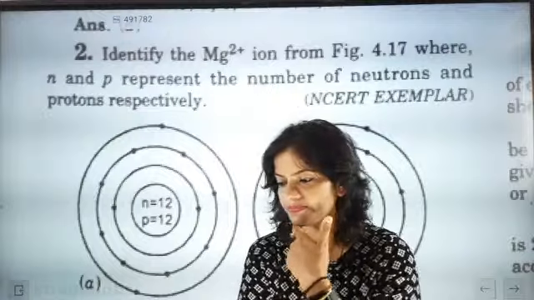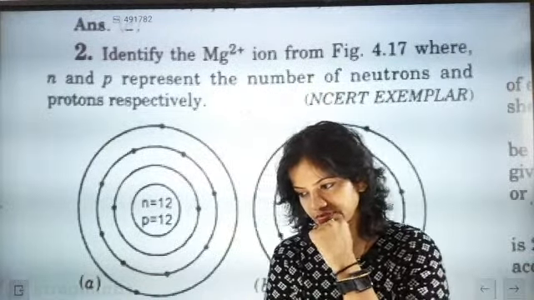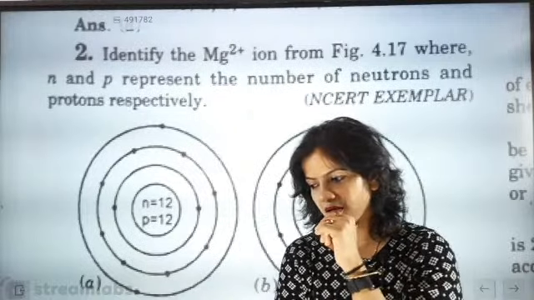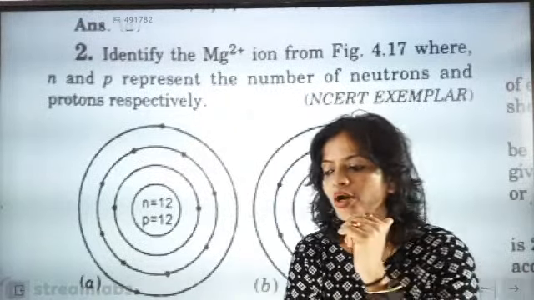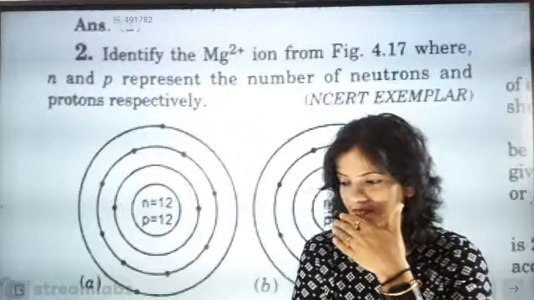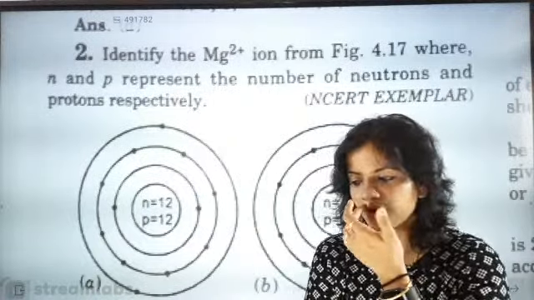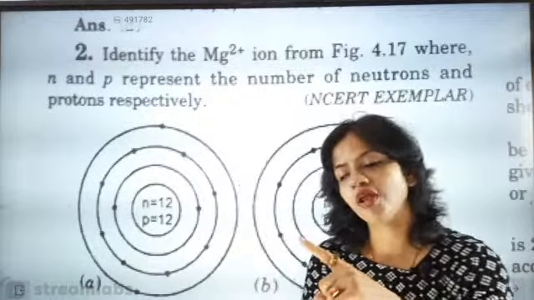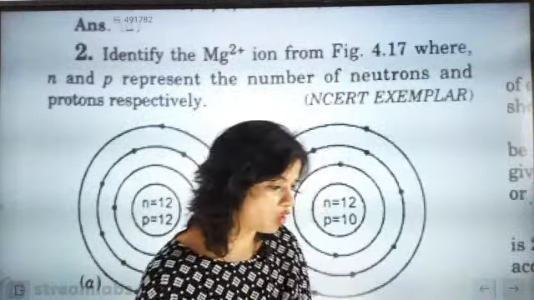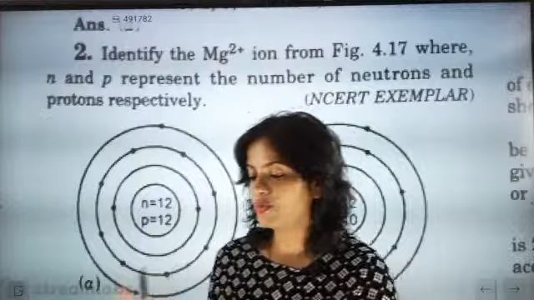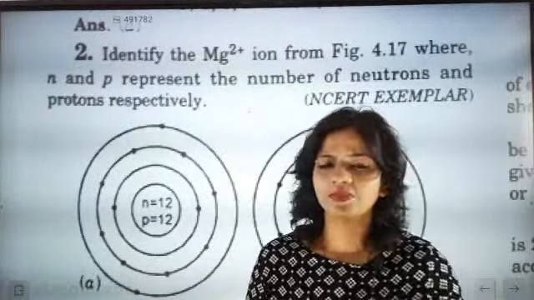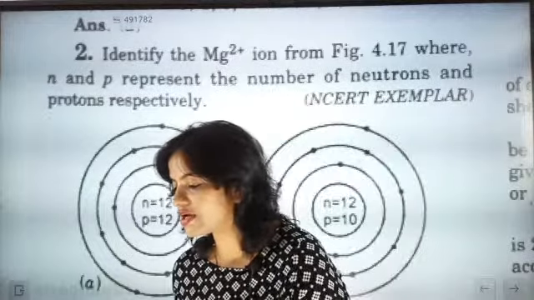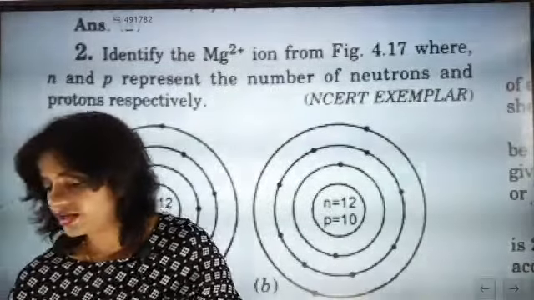Come on, quickly tell me. 12. So what could be the mass? Come on, what could be the mass if the atomic number is 12? Come on, we will go from that. See, sometimes when we are not getting the answer directly, we have to take the indirect content and check. So now tell the point here.